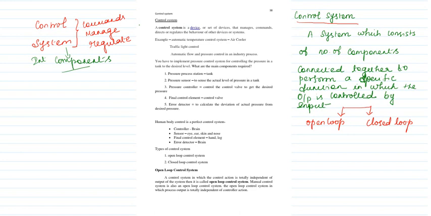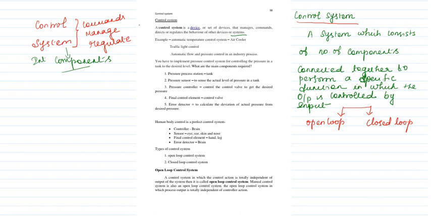So a control system is a device or a set of devices that manages, commands, directs or regulates the behavior of other devices or a system. An example: daily you people are moving around on the road, and you can see there is a traffic light control system, right? Not only that, we all know about the air cooler. An air cooler is an automatic temperature control system. Based on the temperature, the air cooler operates.